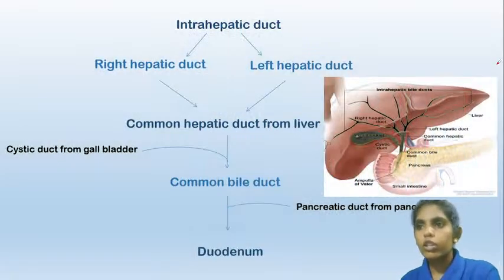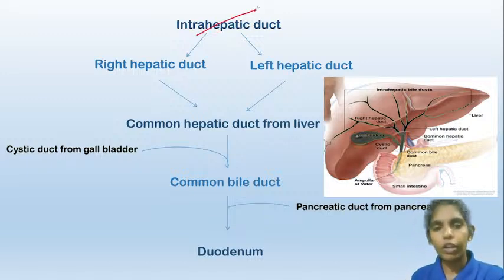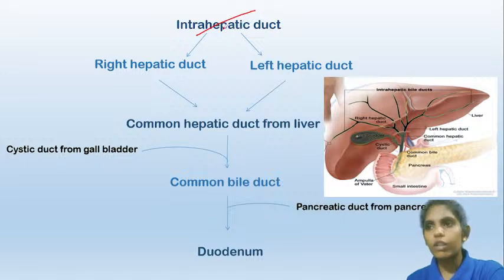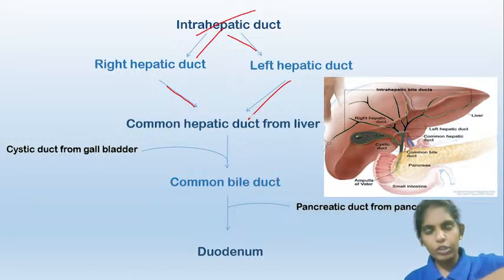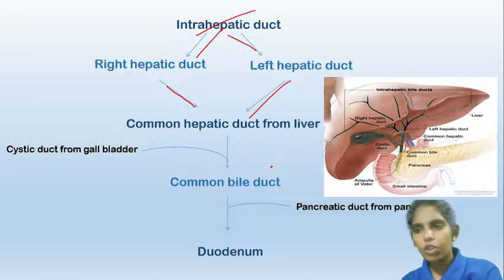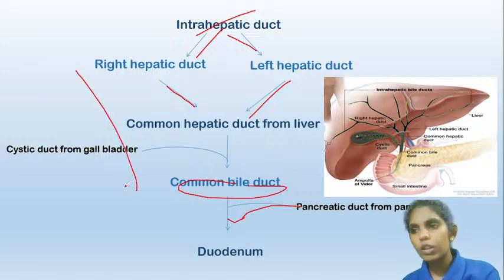And here is the pathway of the bile circulation. From the intrahepatic ducts present between the hepatocytes, the bile will enter the right hepatic duct and the left hepatic duct. Then they will enter a common hepatic duct from the liver. From the common hepatic duct, along with the duct of the gallbladder, it forms the common bile duct. The common bile duct along with the pancreatic duct enters into the duodenum. So this is the pathway of the